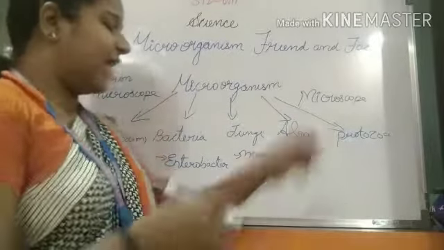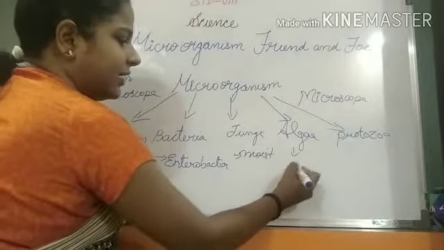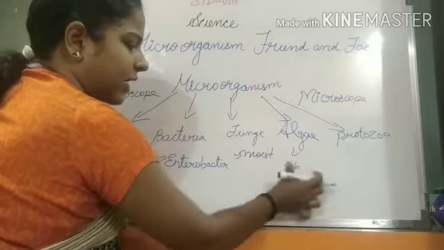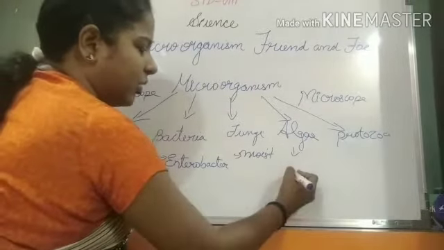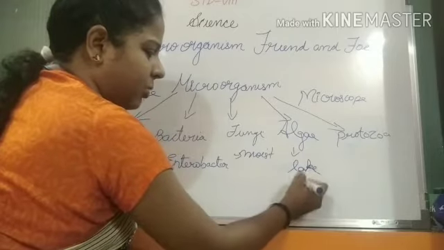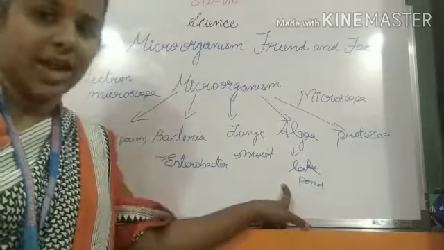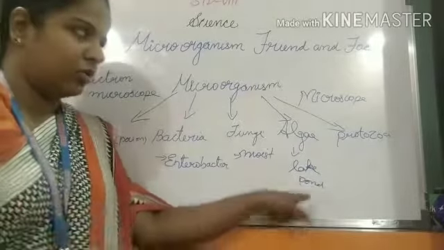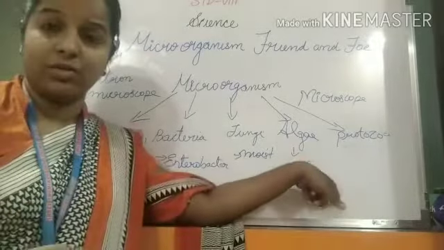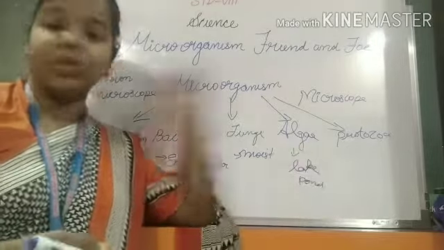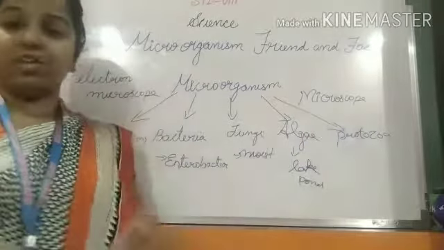Understood? This algae you can see in stagnant water, wherever the water content is more, like lakes, water bodies, ponds. In this type of area you can see algae, and it is used as food also. Next is China grass, what we eat as jelly, that is made from algae. Understood? And next is protozoa.